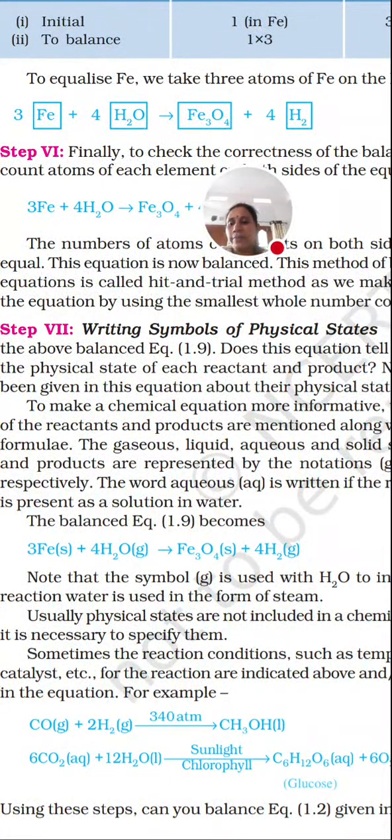In that way we can make the chemical equation more informative by writing the physical states of the elements.